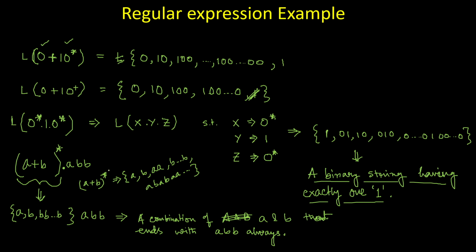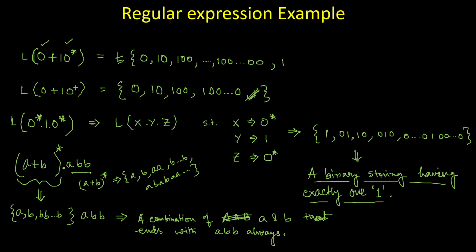Because I have this star, using this star we can create more characters in the string and the length is infinite. But after this, ultimately, if we see the whole regular expression, after this any combination, I have ABB.